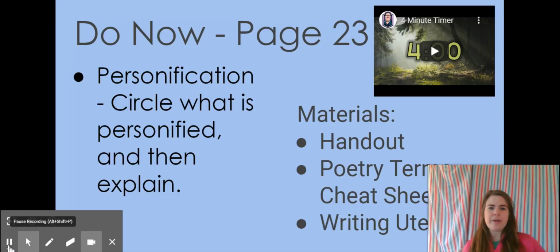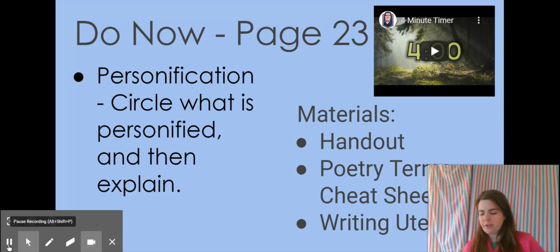So on page 23, we're going to activate our minds, and that is to look at personification. So personification is giving human qualities, feelings, actions, or characteristics to inanimate or non-living objects. For example, the window winked at me. The verb wink is a human action. A window is an inanimate object. It doesn't have eyes. It cannot wink.